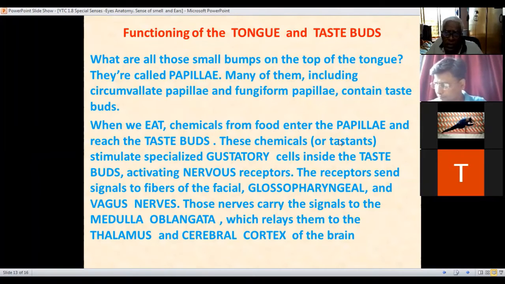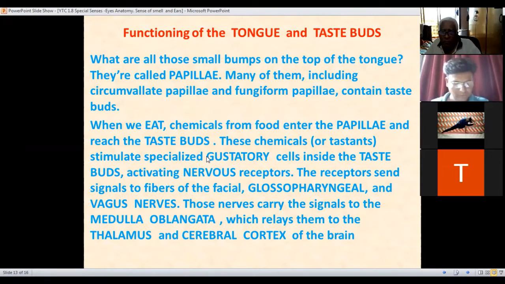These chemicals stimulate the specialized gustatory cells inside the taste buds, activating the nervous receptors. The receptors send the signals to the fibers of the facial, glossopharyngeal, and vagus nerves. These nerves carry the signals to the medulla oblongata, which is situated at the top of the spine, where the vertebral column at the C1 part touches the medulla oblongata, which relays them to the thalamus and cerebral cortex of the brain.